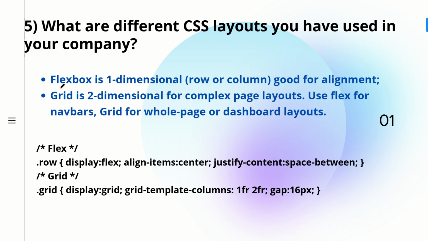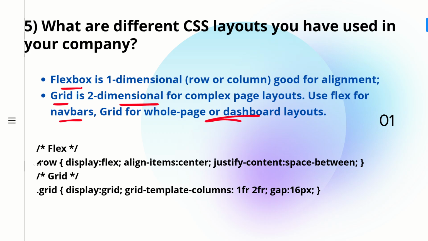For this you can answer that there are multiple CSS layouts. Here we are discussing flexbox and grid. Flexbox is a one dimensional CSS layout, and it is good for alignment either row wise or column wise. Whereas grid is a two dimensional CSS layout which is useful for complex page layouts. We make use of flex for the nav bars, whereas grid for the whole page or the dashboard layout. So let's see a code example.